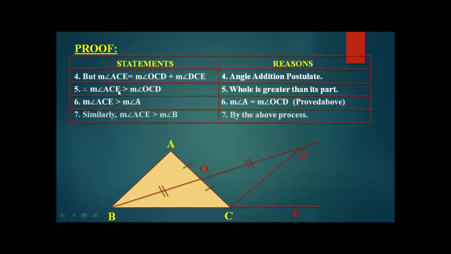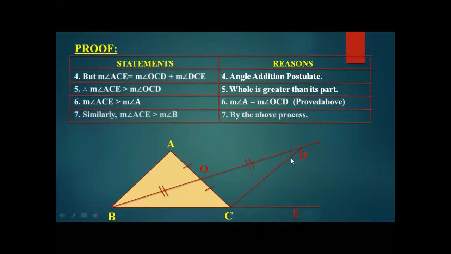So what does it mean? It means that ACE is greater than OCD. Why? Because the whole is greater than its parts. So this is the whole angle and we have divided it into two parts, which are OCD and DCE. In this manner, the whole thing ACE would be greater than OCD because OCD is only the part, and ACE is what we are talking about as a whole. So the whole thing is greater than its part. So ACE is greater than OCD.